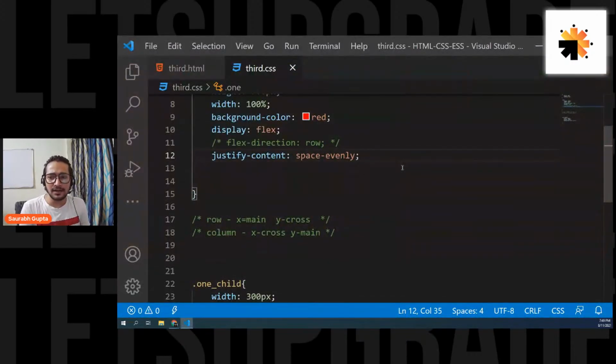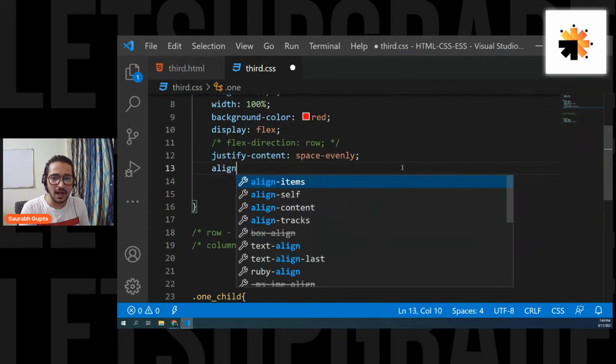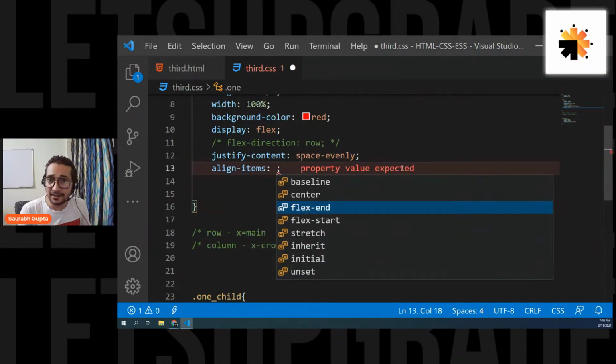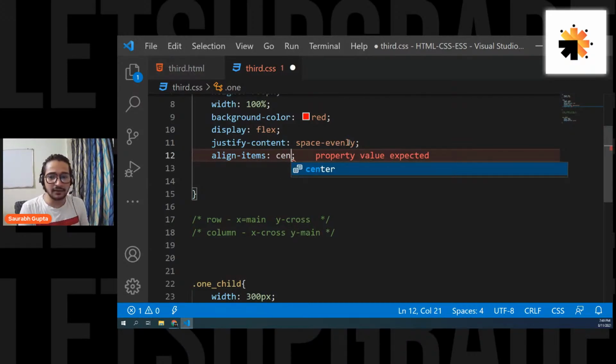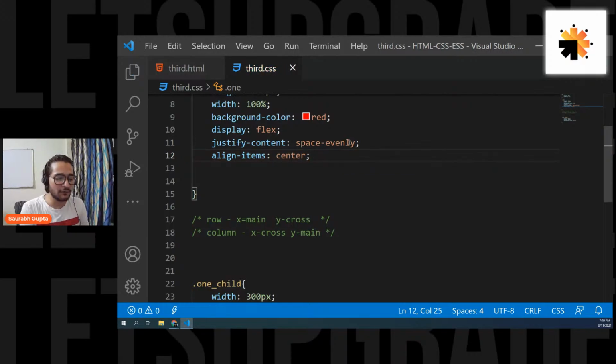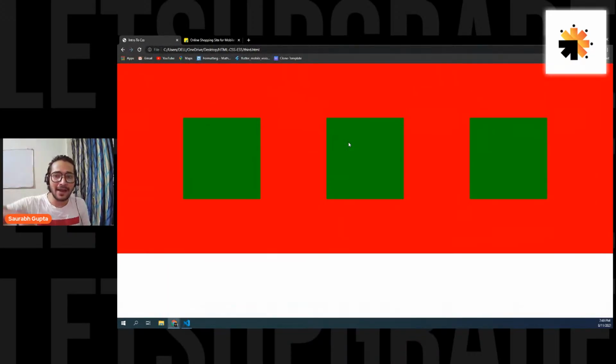Okay. Now, let's see the next one. That is align items. And remember, align items always works for cross axis. In this case, it is Y because my direction is row. By default, the direction is row. So align items will work for cross axis, that is Y. Let's see. Align items center. And here we go. See, on the Y axis, the elements are in center.